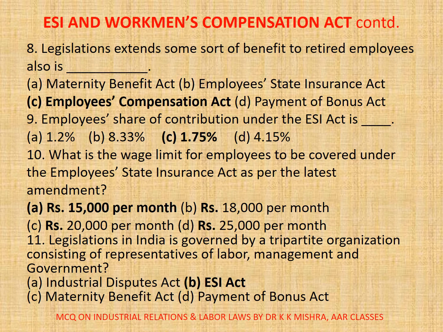Question number 10. What is the wage limit for employees to be covered under the Employee State Insurance Act as per the latest amendment? Options are A. Rupees 15,000 per month, B. Rupees 18,000 per month, C. Rupees 20,000 per month, D. Rupees 25,000 per month. Correct option is A. Rupees 15,000 per month.